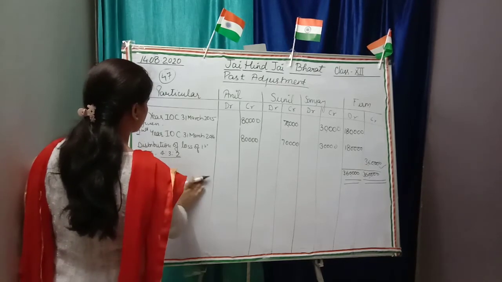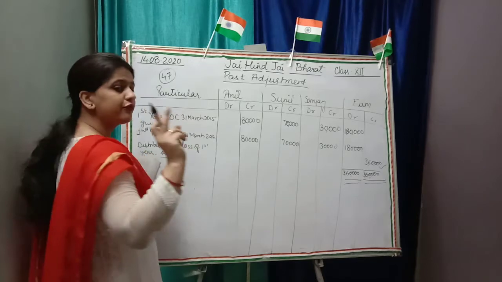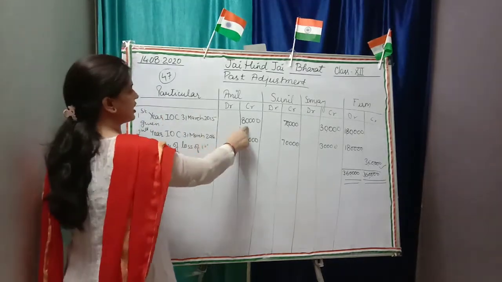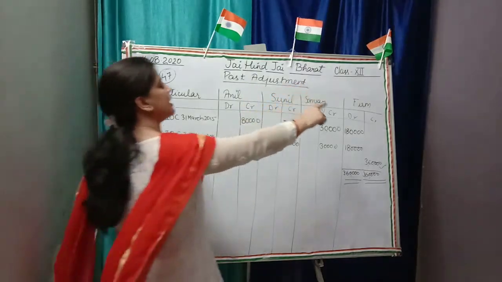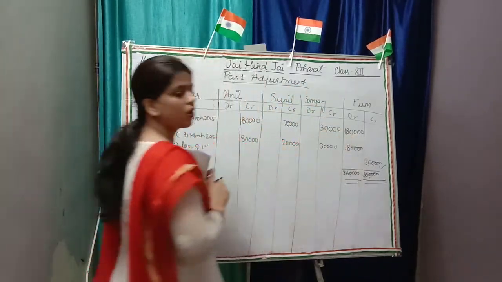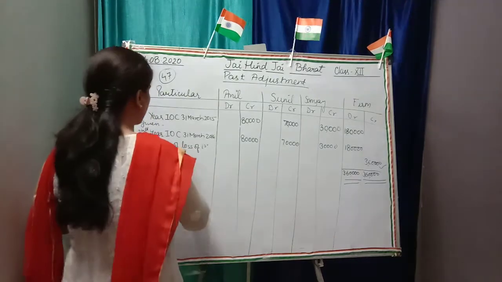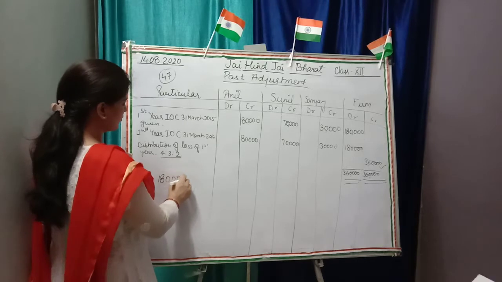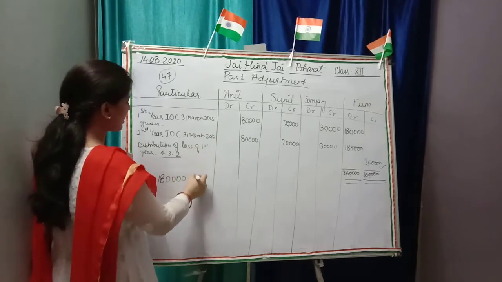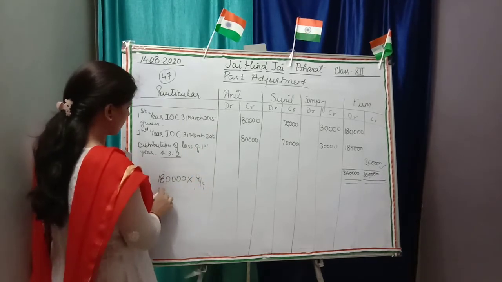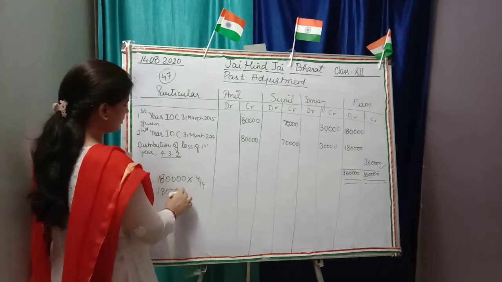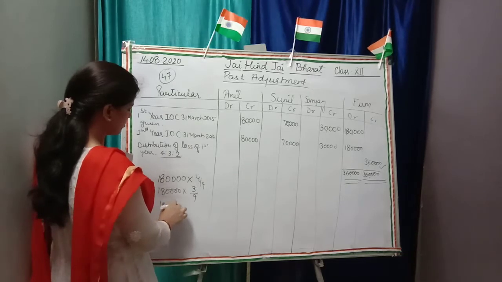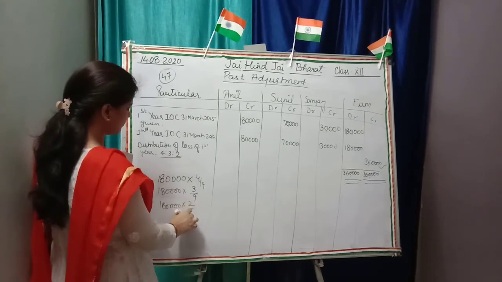Just a minute, children. For the first year, one more thing you have to keep in mind. For the first year, the total of the firm is 1,80,000. So we will calculate 1,80,000 into 4 by 9, 1,80,000 into 3 by 9, and 1,80,000 into 2 by 9.